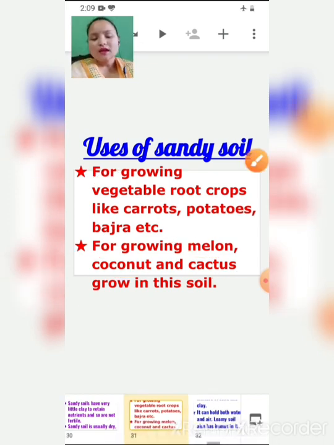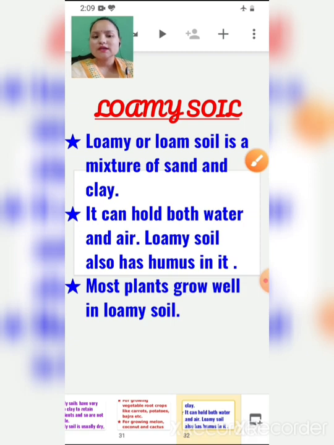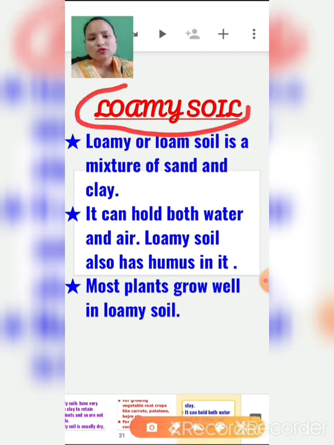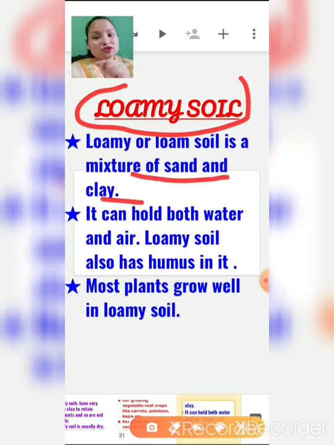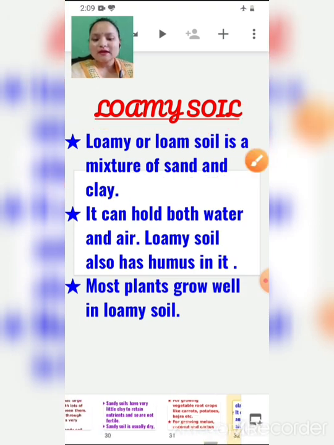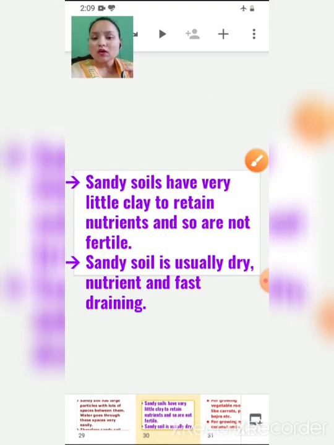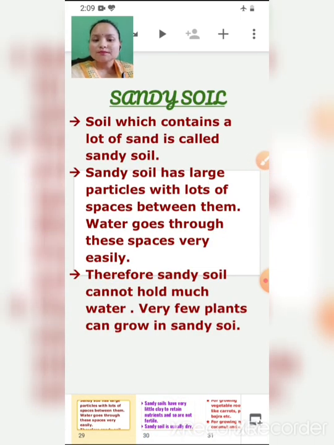Then the third type of soil is loamy soil, or loam soil. Loamy soil is a mixture of sand and clay. Clay can hold water but cannot hold air, right? And sandy soil can hold air but cannot hold much water.